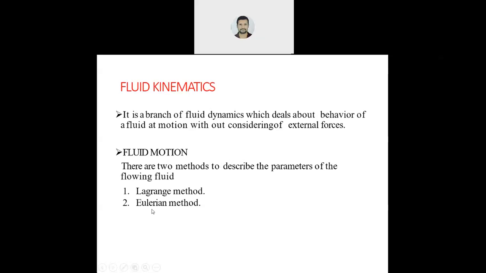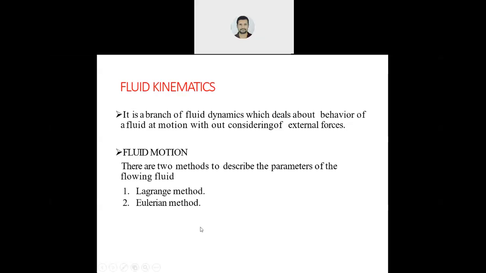Suppose you take a pipe and the liquid is flowing through it. Then you insert some solid particles, thermocol balls, anything. Now, when you take a single particle throughout the path from the inlet of the pipe up to the outlet, the path of a single particle, it is the Lagrange method or Lagrange approach.